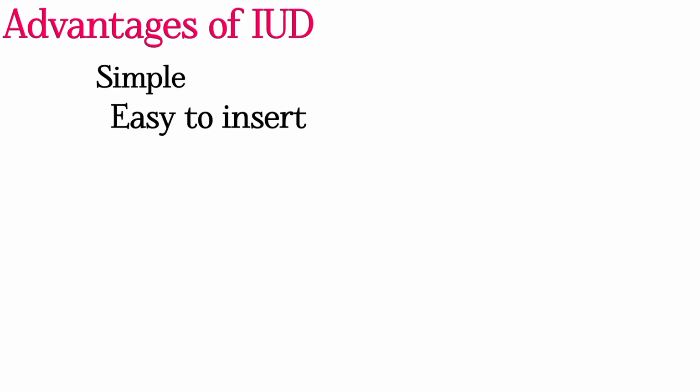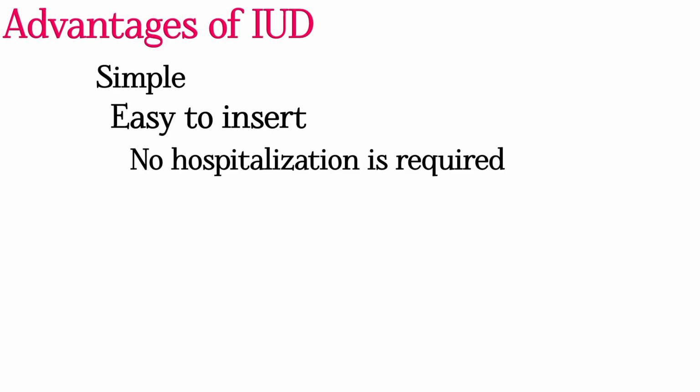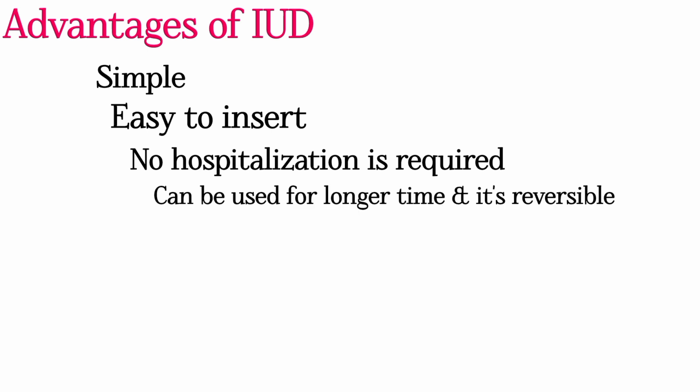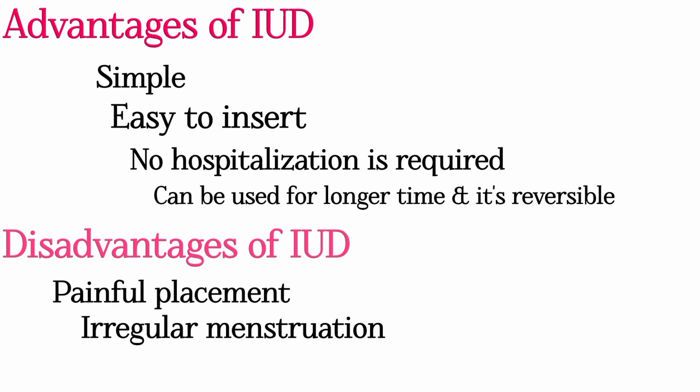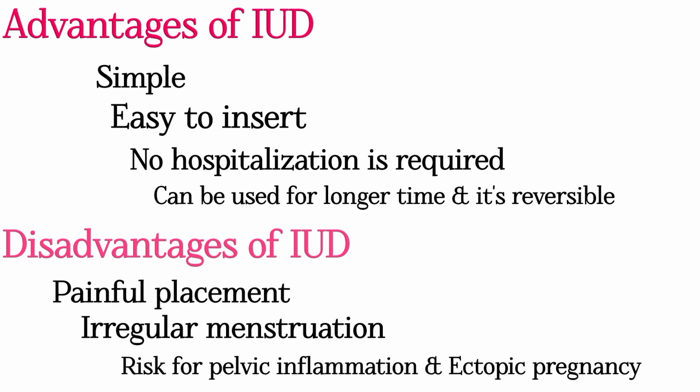Advantages of intrauterine devices: simplicity, easy to insert, and no hospitalization is required. Insertion takes only a few minutes. Once inserted, it can be used for a longer duration and it is inexpensive. Contraception is reversible by removing it. The disadvantages of intrauterine devices are painful placement, irregular periods, risk for cervical inflammation, and risk for ectopic pregnancy.